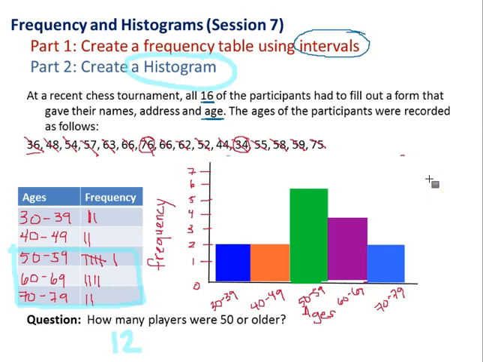So it looks like a bar graph, but it's a little bit different because instead of each bar being labeled by a category, it's being labeled by our intervals. And our bars are going to touch instead of having a gap between them like they do for a bar graph. So that's our big difference here: each of our bars is labeled by an interval and there are no gaps. So I'm going to move on.